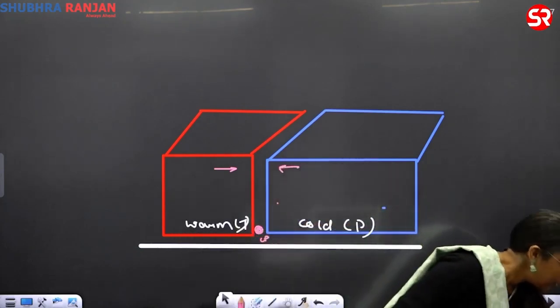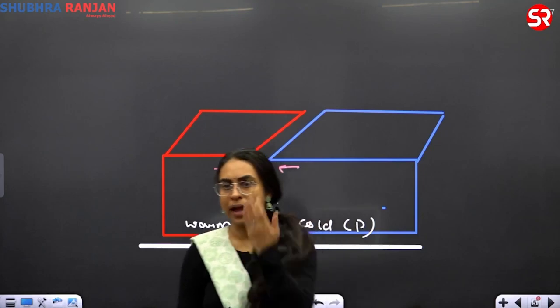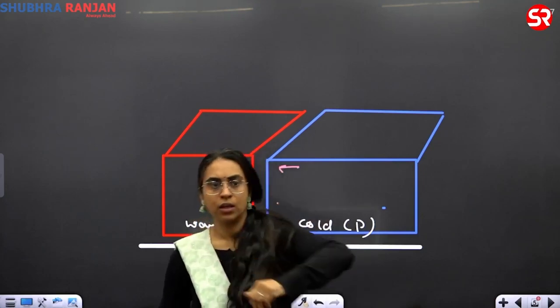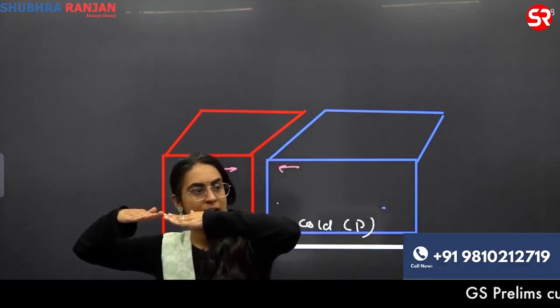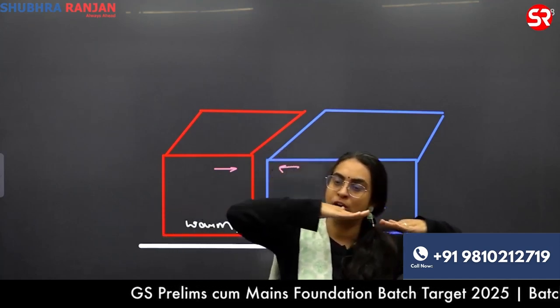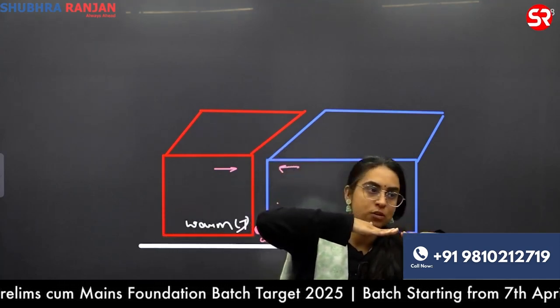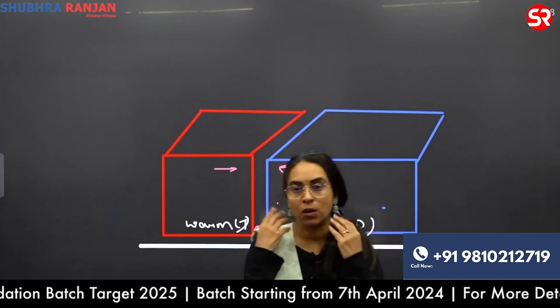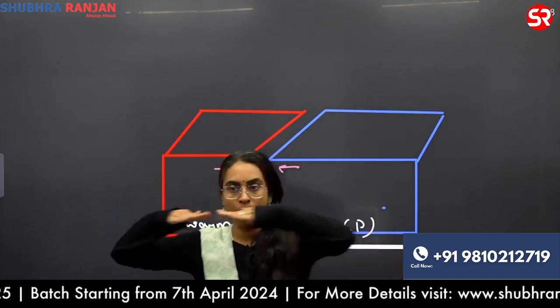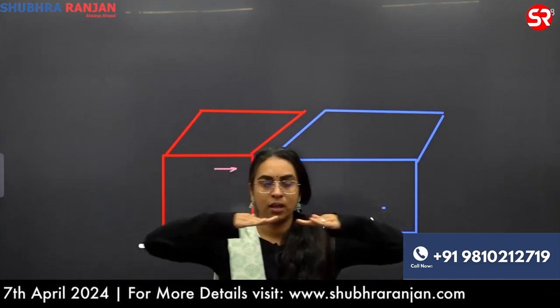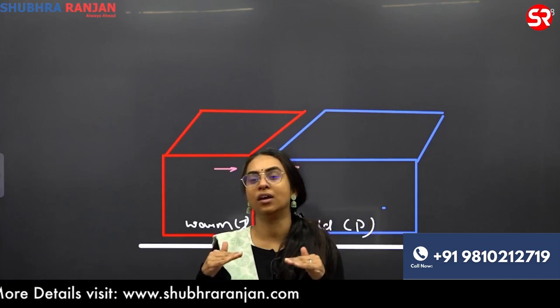The hand which has the finger is warm, okay? So if this is the warm air mass and this is the cold air mass, when the warm air mass moves into the territory of the cold air mass, what do we say? It is a warm front. When the cold air mass moves into the territory of the warm air mass, we call it a cold front. Now you tell me, whether a warm front forms or a cold front forms, what will rise?